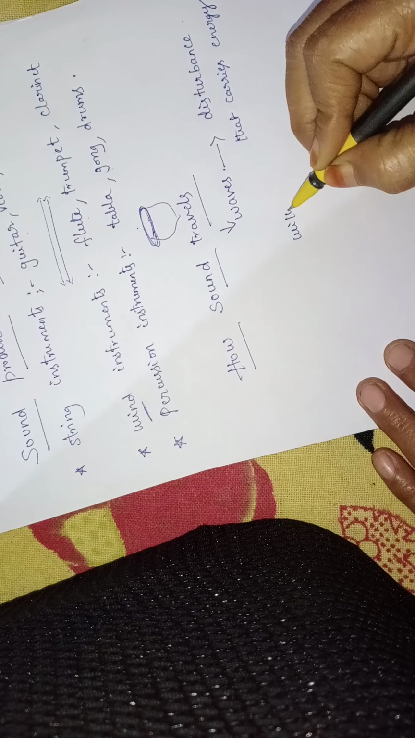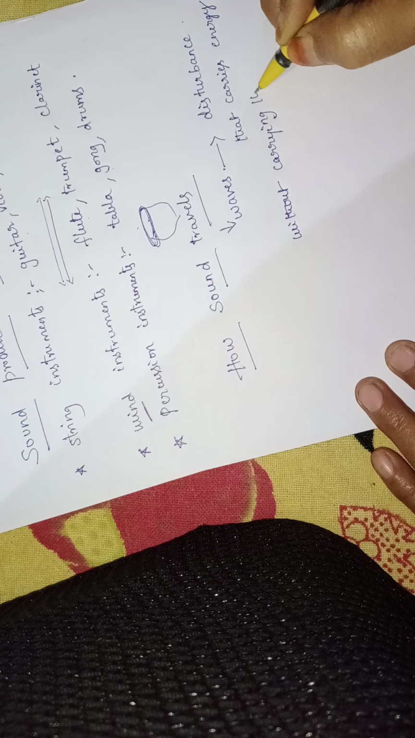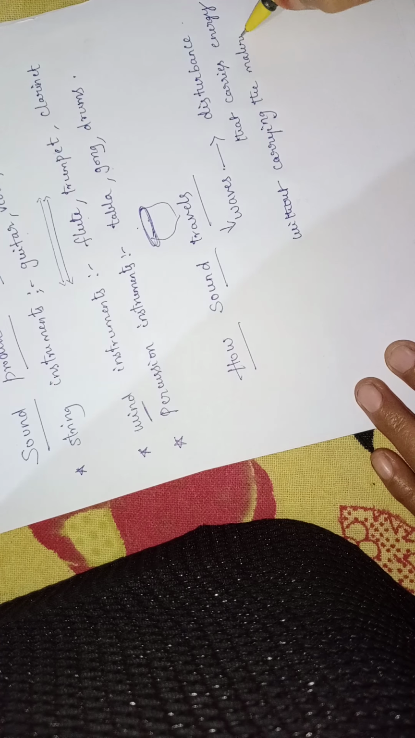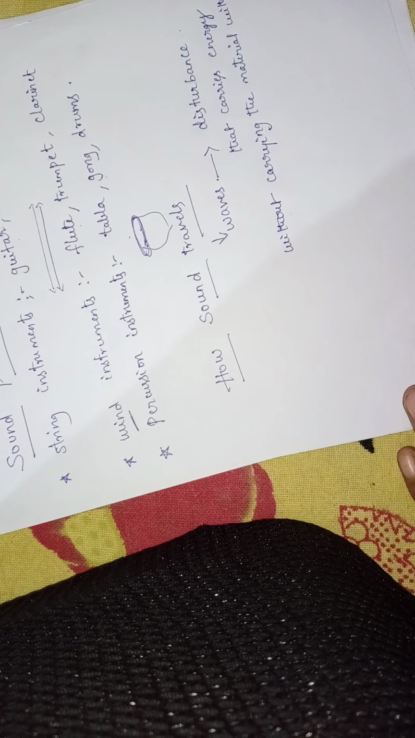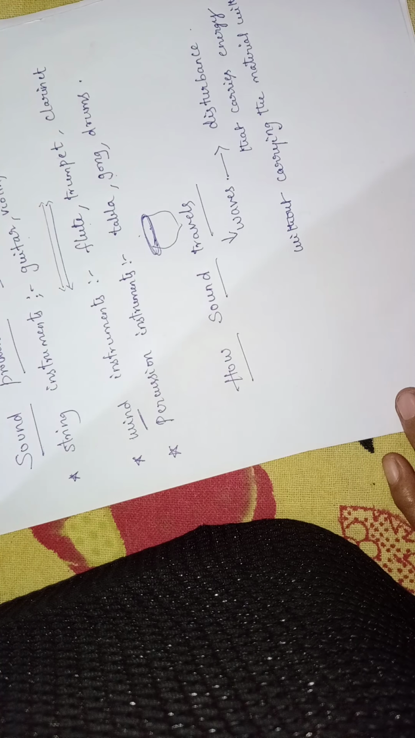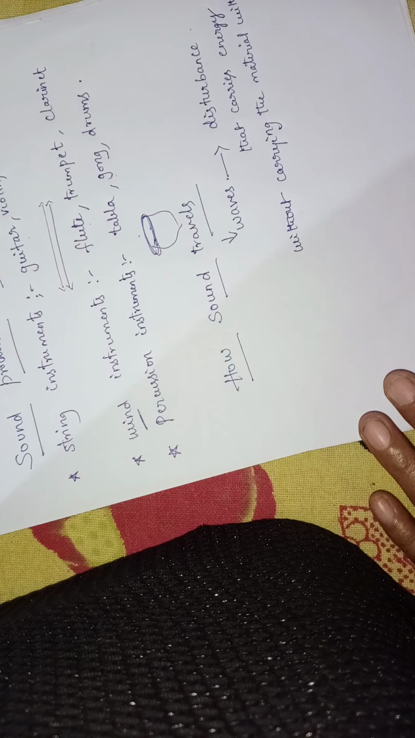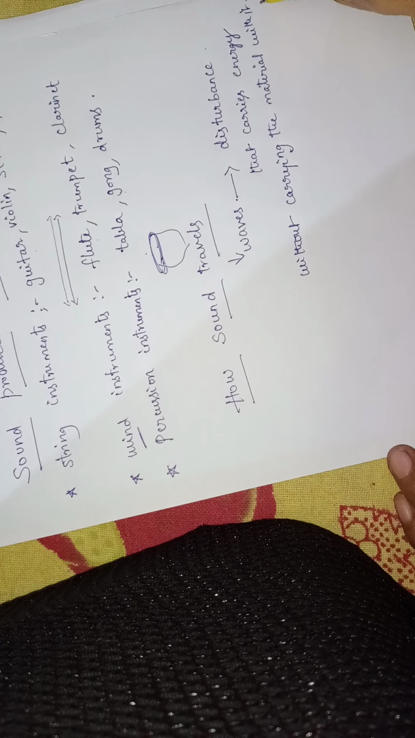without carrying the material with it. So what is a wave? Waves are disturbances. For example, you take water in a bucket or a bowl. When you put one small stone in the middle, do you observe that waves are created? So waves are disturbances that carry energy. They will not carry material with them, only energy.